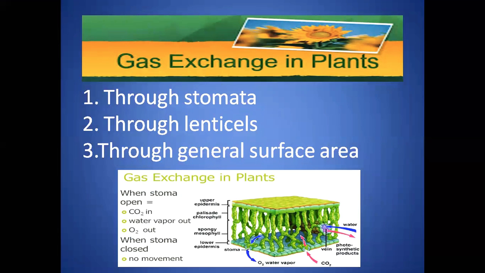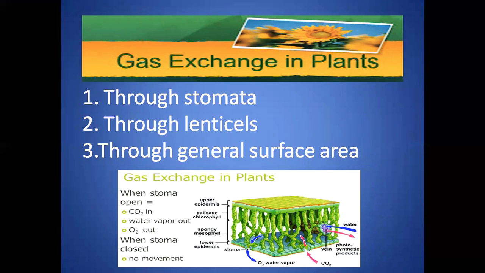Gaseous exchange in plant. Plants have no organ or system for the exchange of gases with the environment. Every cell of the plant body exchanges gases with the environment on its own. However, plants exchange gas through stomata, through lenticels, and through general surface area. Number 1, through stomata. The leaf and young stem have stomata in their epidermis. The gaseous exchange occurs through these stomata.